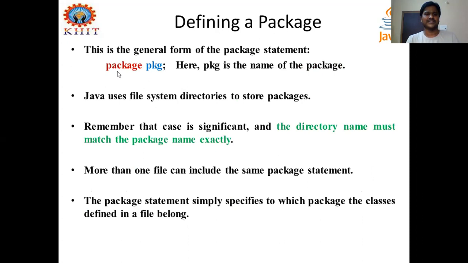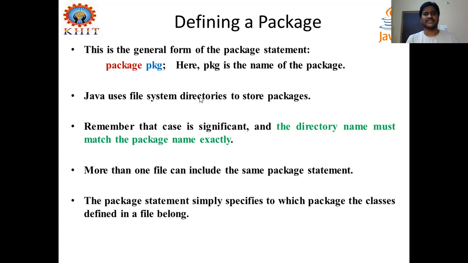Okay, and next, this is the general form of how to define a package statement. The package is a keyword followed by pkg, where pkg is the package name. Java uses file system directories to store packages. That is where you create packages and where you can store them, right?